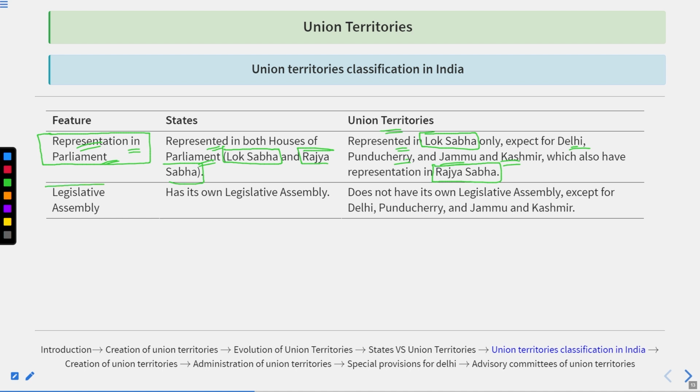Thereafter comes the Legislative Assembly. The states have their own Legislative Assembly. Union territories do not have their own Legislative Assembly, except for Delhi, Puducherry, Jammu and Kashmir.